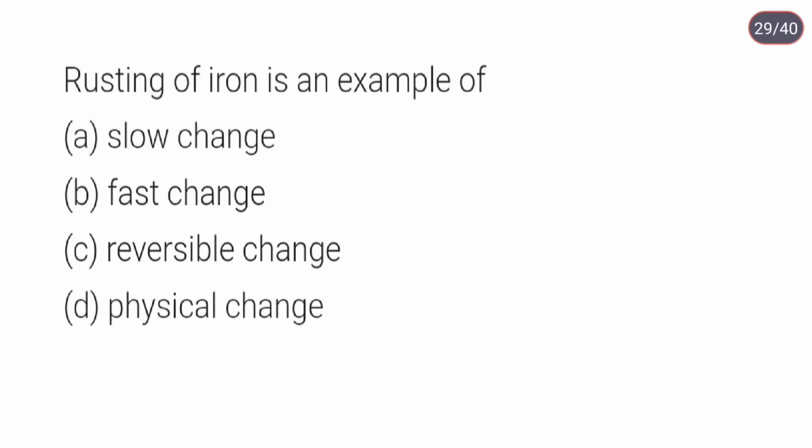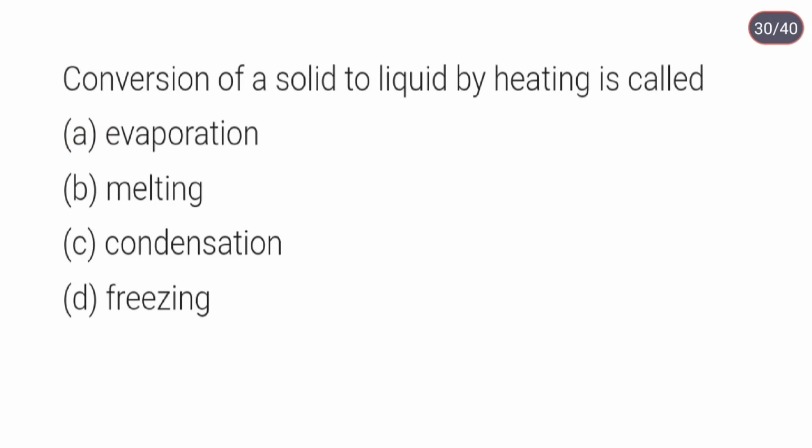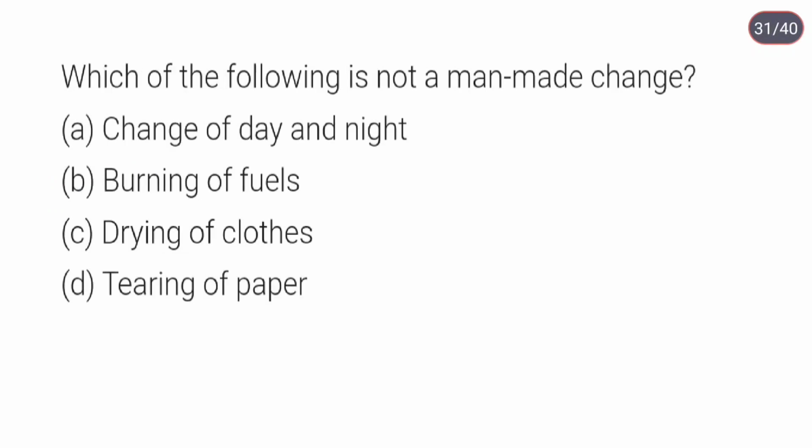Rusting of iron is an example of slow change. Conversion of a solid to liquid by heating is called melting. Which of the following is not a man-made change? Change of day and night. Change of day and night is a natural change.